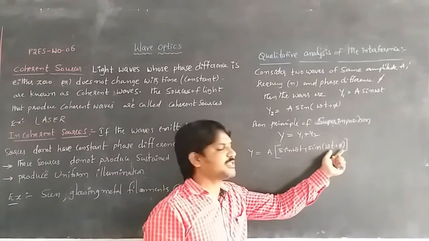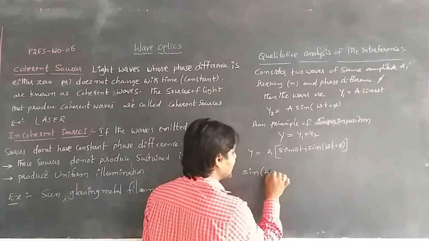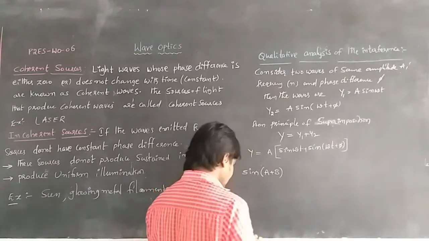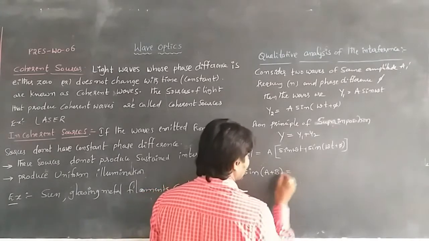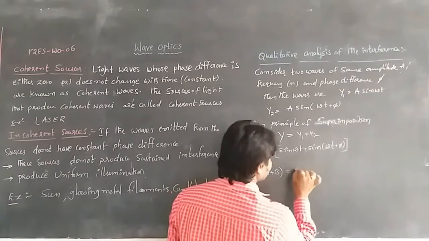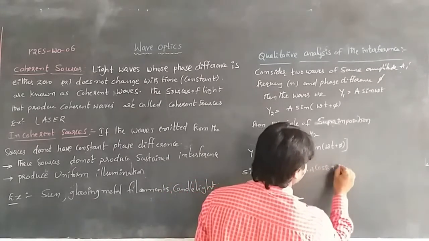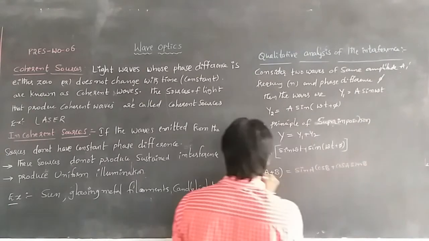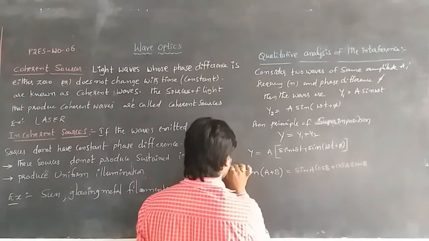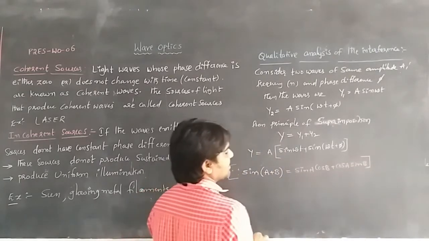Sin(omega t + pi) is of the form sin(a + b). The mathematical formula is sin(a + b) = sin a cos b + cos a sin b. According to this formula, we expand this term.